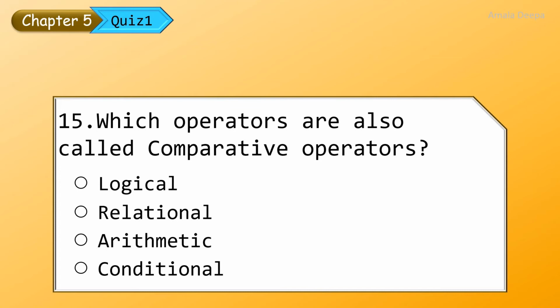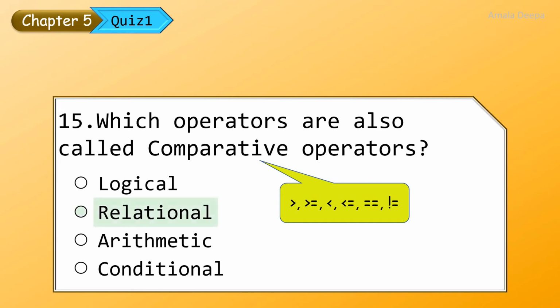Which operators are also called comparative operators? You can compare two values using greater than or equal to, less than or equal to, not equal to, like A greater than B, A greater than or equal to B, like that. You can compare values using these operators. These operators are nothing but the relational operators. Therefore, relational operators are called comparative operators.